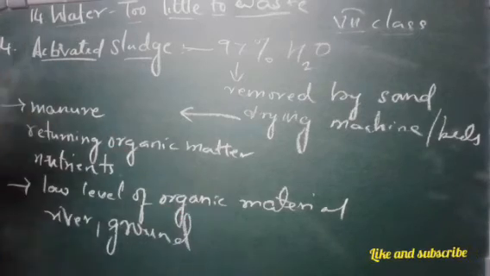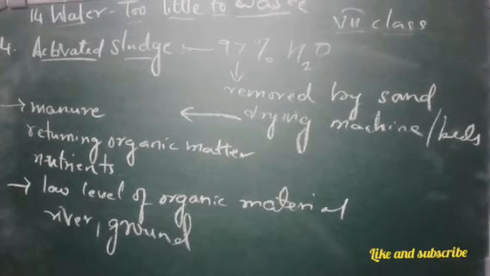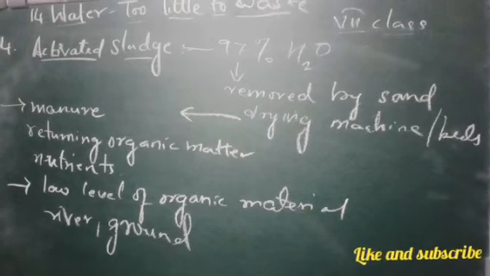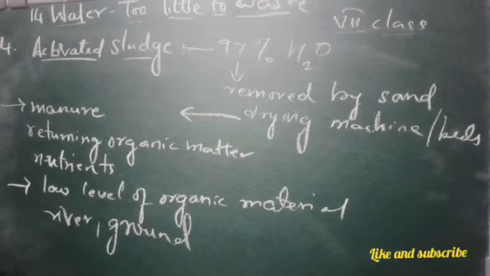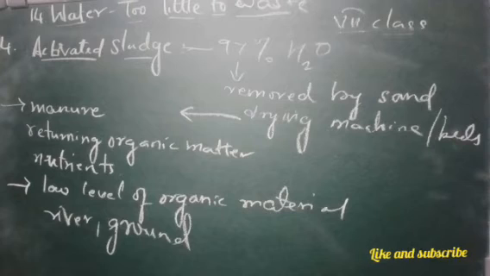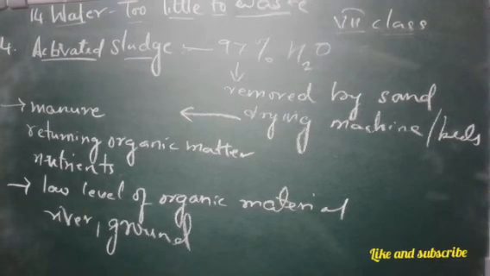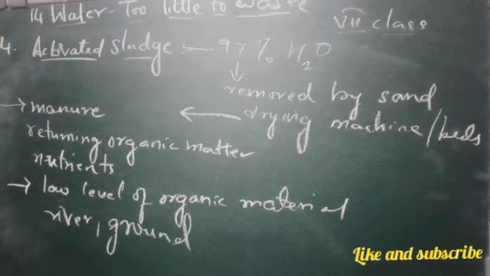Okay, with this we end today's class. I hope it is clear, children. In the next class we will continue with some of the treatments, the diseases caused by untreated matter and untreated water, and we will see other ways of disposing sewage, the dirty water which is coming out, and how it can be disposed. We will also learn about the conservation of water, and we'll see different types of drainages. All these things we will learn in our next class.